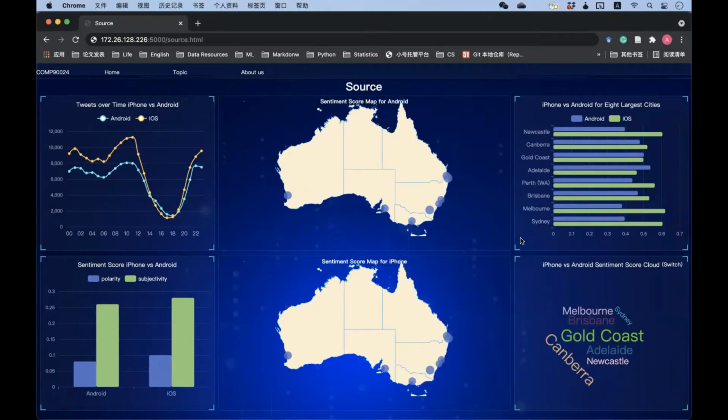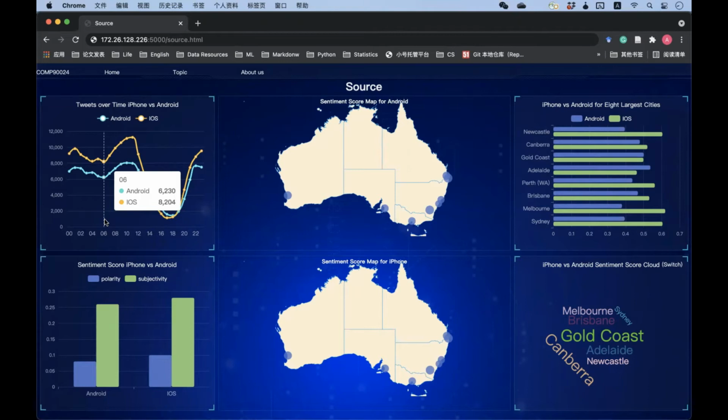This page focuses on the analysis of iPhone and Android users over various factors. On the top right-hand corner of the page, we could see the proportion of tweets sent from iPhone and Android. Based on the plot, tweets posted from iPhone outweigh Android in most cities. On the top left-hand corner of the page, we have the tweets sent by sources with respect to time. Similar to what we found, tweets from iPhone outweigh Android most of the time.